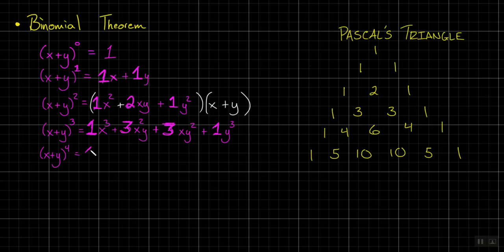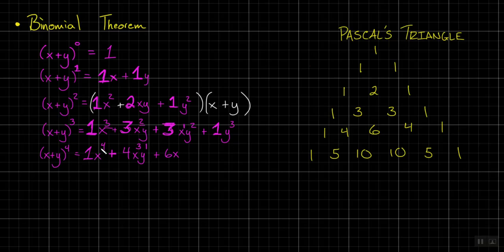1 x to the 4th plus 4 x to the third, y to the second. 1 plus 6 x y 2. So careful. If I look at these, what do the powers of x do?